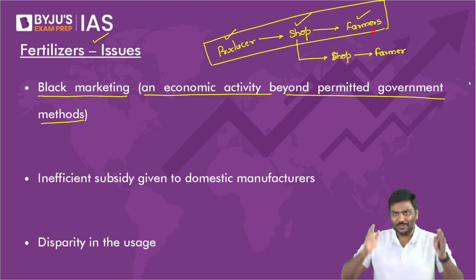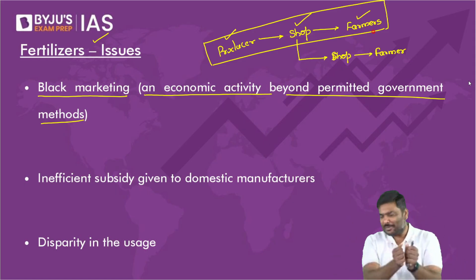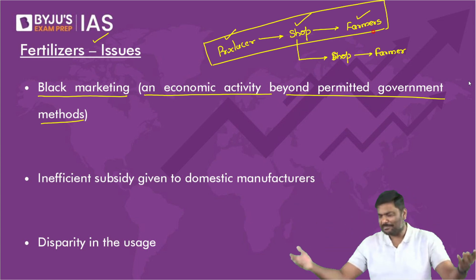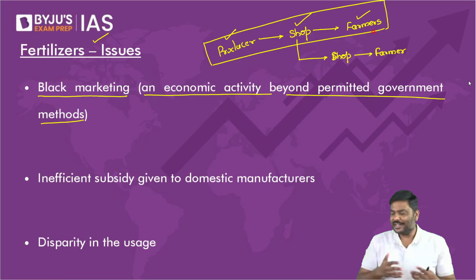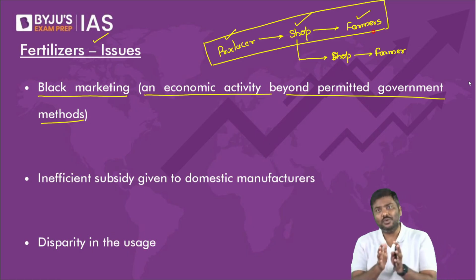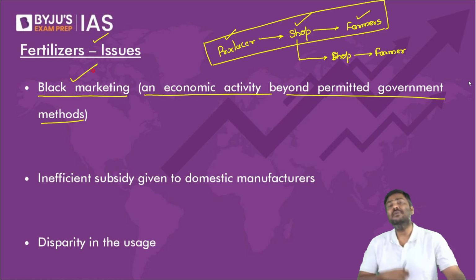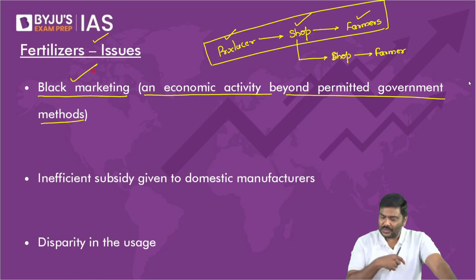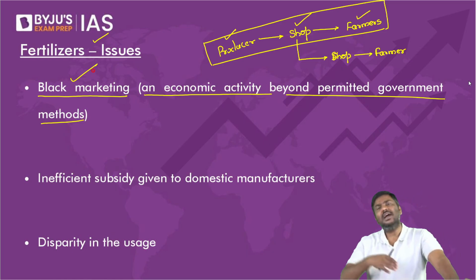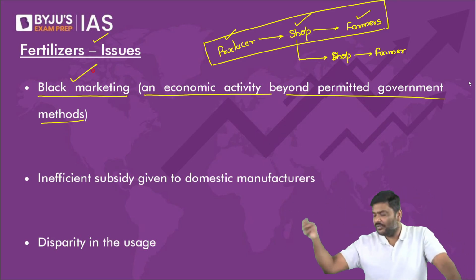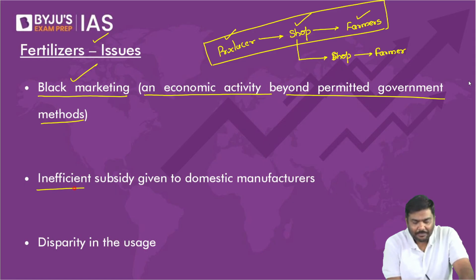Black tickets, not through the counter, but somebody would purchase from the counter and sell it to you at a much higher price. And the object is simple in this process. The object is to make more and more profits through illegal methods. So first one is black marketing. Black marketing is done, and this will create shortage for the farmers, and basically the middlemen will make a lot of revenue. Okay.